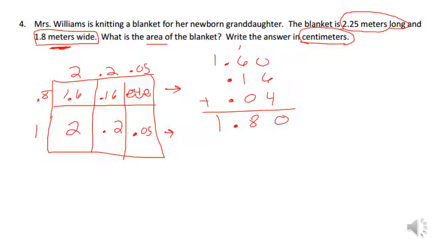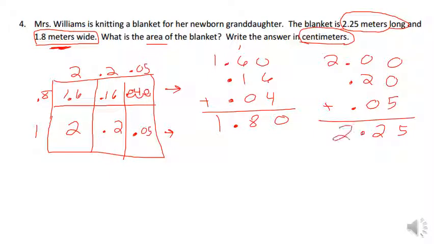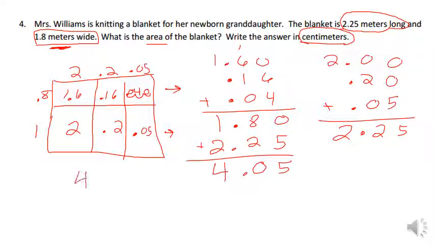Now our second one, I have 2, and I have 2/10, and I have 5/100. When I add, the first thing I'm going to do is put all my placeholders in there. So when I add them up, it's 2 and 25/100. We add these two partial products together. We can see we have 5, 10, and that'll be 4 and 0.5 meters squared. That is our area.